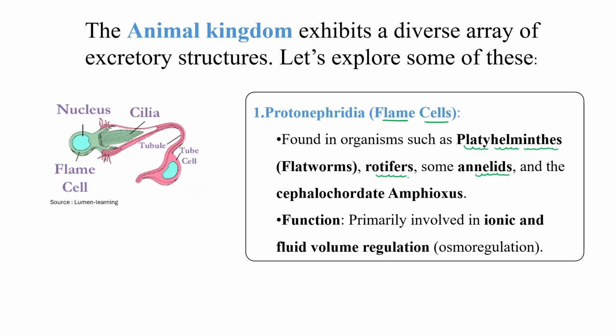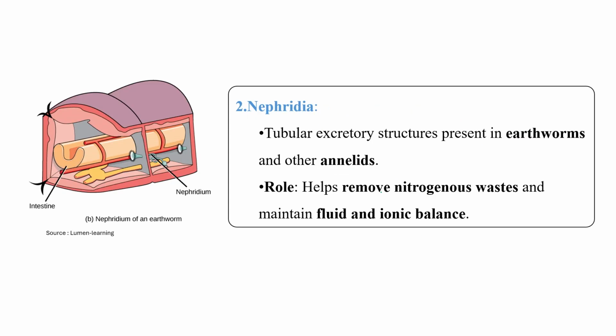Okay, they have protonephridia as an excretory organ. What is the function? Primarily, this protonephridia, as you can see, this is the structure of protonephridia or flame cells. They are involved in ionic and fluid volume regulation, meaning osmoregulation.